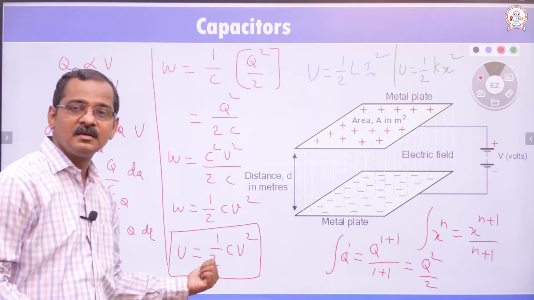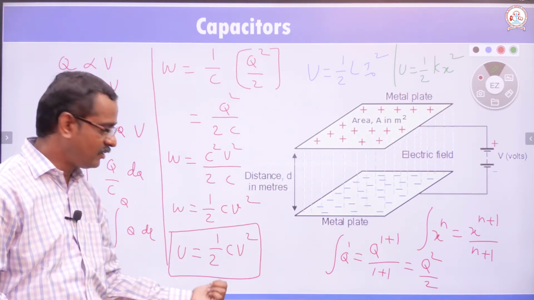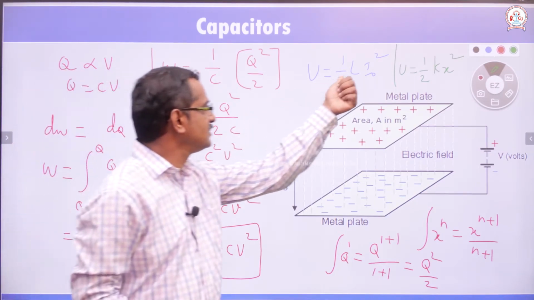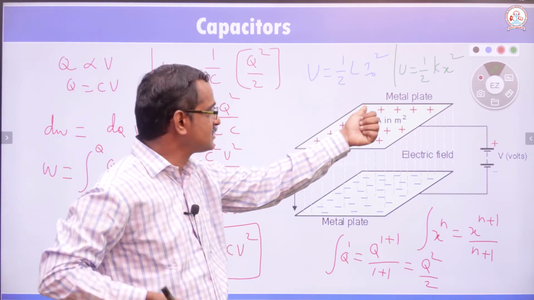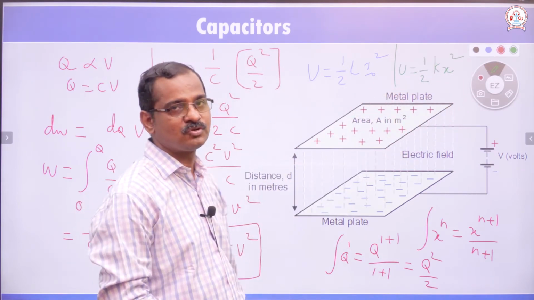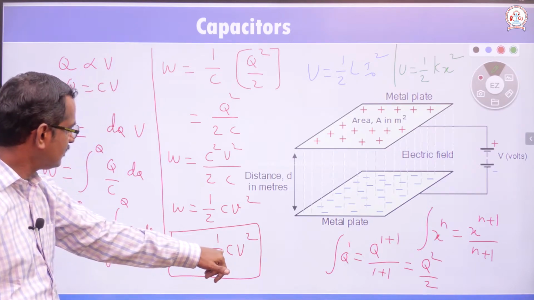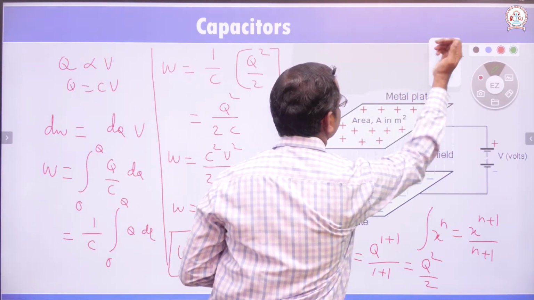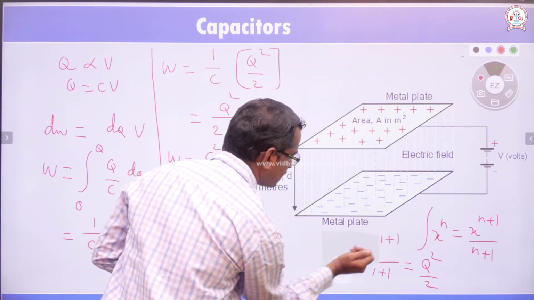This is electrostatic energy, stored in the form of electrical energy, electrostatic potential energy. Here energy is stored in the form of magnetic energy. Here energy is stored in the form of potential energy. The difference we should know. And here we can substitute these values again, so we can redo this equation, just for a comparison.